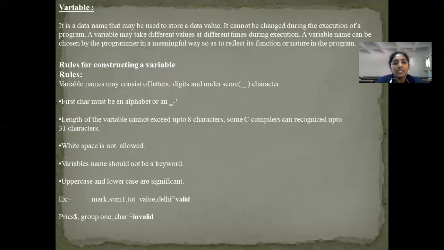Now, coming to the invalid variable names, why are these variable names invalid? In the first example, price, it has a dollar symbol; special symbols are not at all allowed in variable names. Only underscore is permitted. Group 1 has a blank space between group and 1, so it is not valid. Char is one of the keywords, so a keyword alone cannot be a variable name.